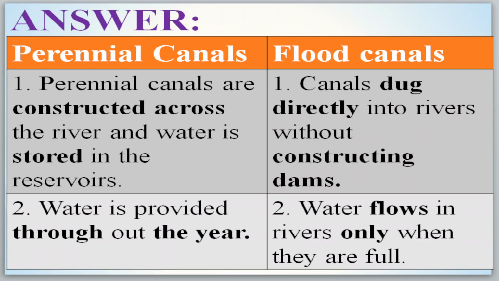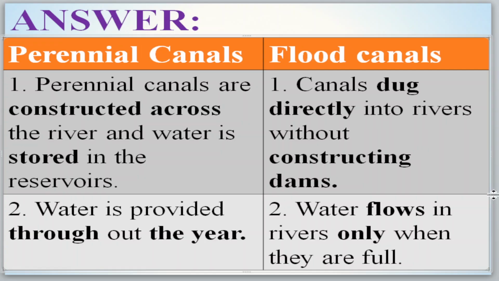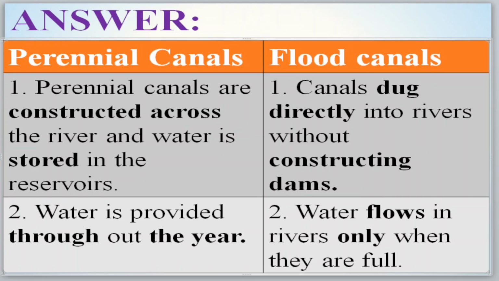Flood canal water flows only when the rivers are full. When the rivers are full, only then will the water get through these canals. But perennial canals are not like that. Throughout the year they will get the water.